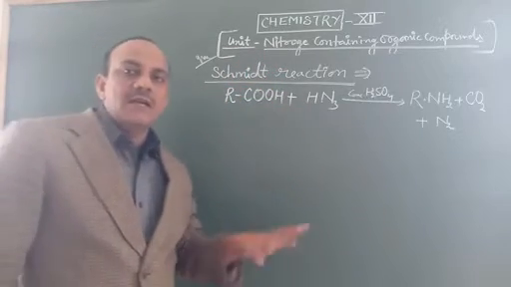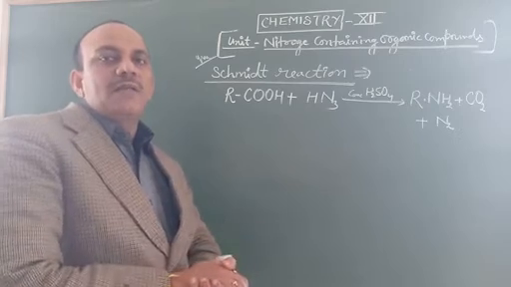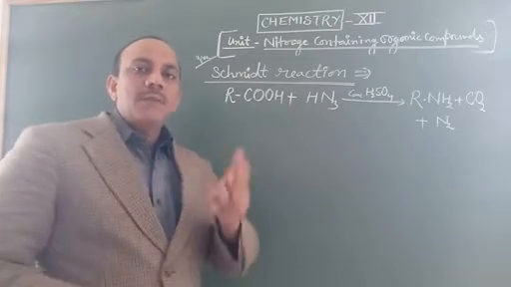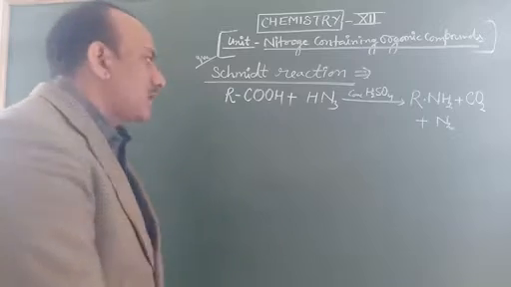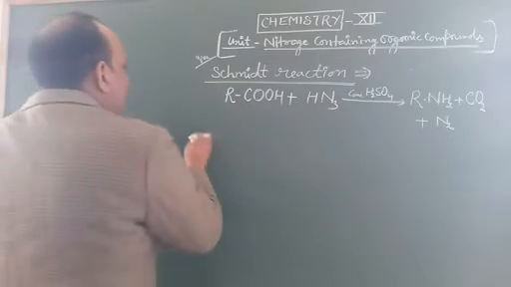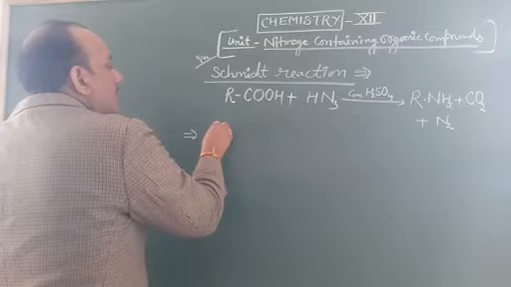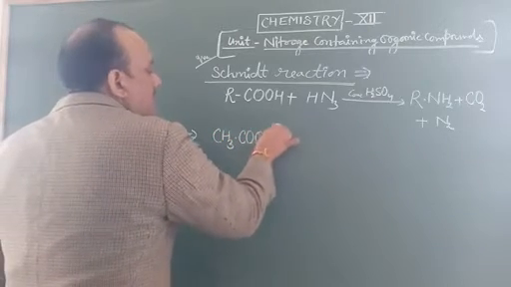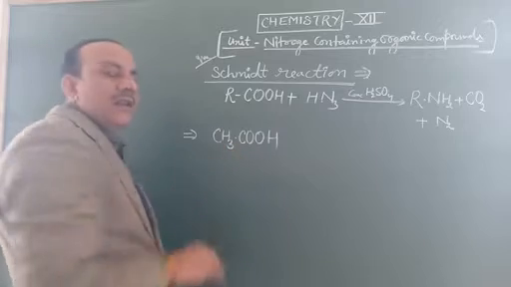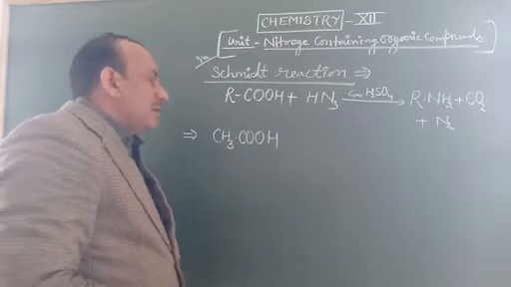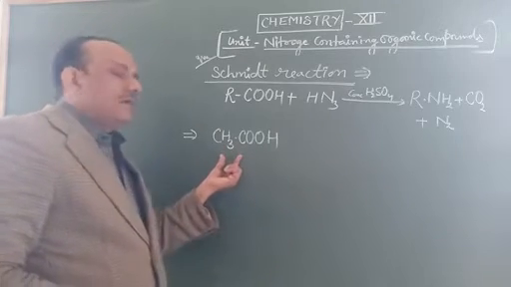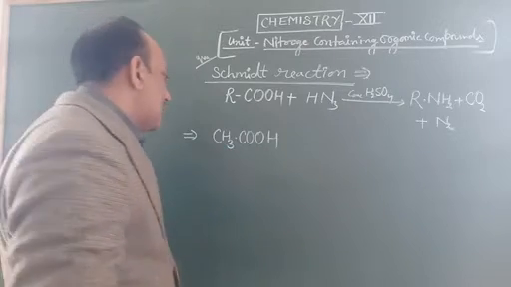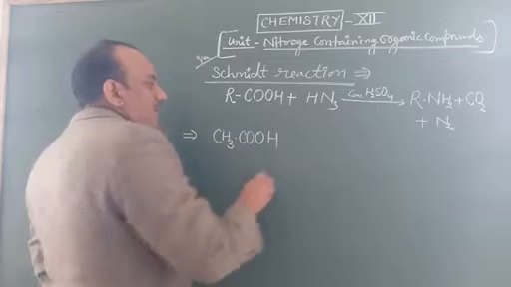But here we study the preparation method of ethylamine. So we use a minimum 2-carbon carboxylic acid. The formula is CH3COOH. Here 2 carbons are available, so it is named ethanoic acid, also called acetic acid.